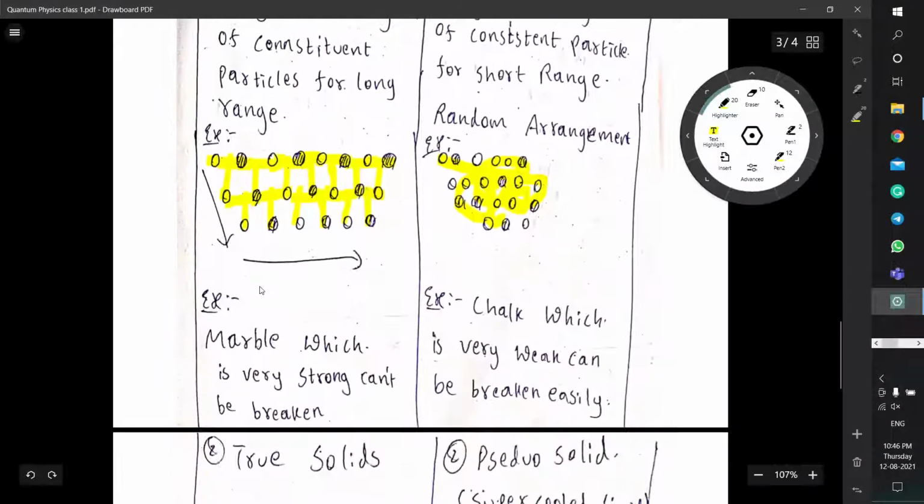For the crystalline solid, we can consider the example of marble, which is very strong and can barely be broken. If we hit marble with a hand, it will not break. In movies it will break, but in real life it's too tough to break a marble. Whereas for an amorphous solid, take chalk. Chalk is a combination of marble and some other material. So chalk can be broken very easily. It is weak.